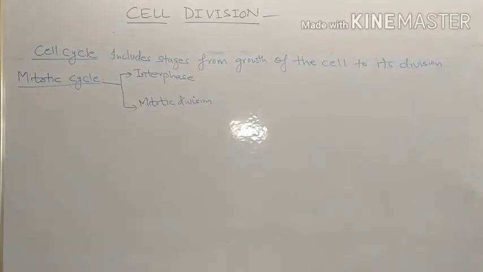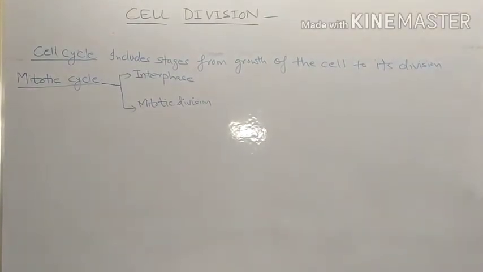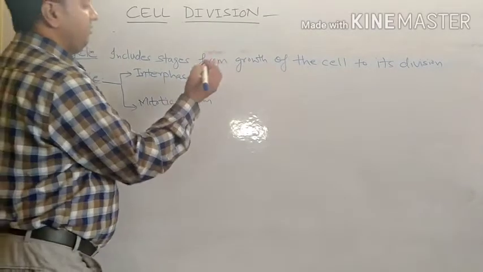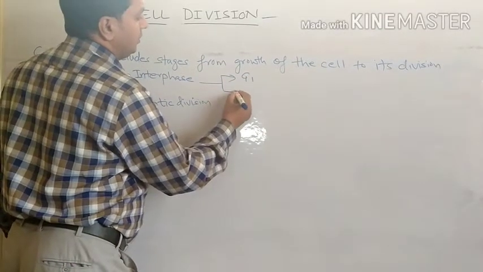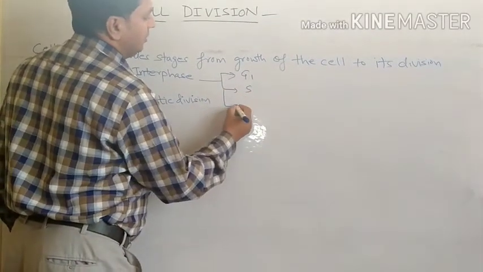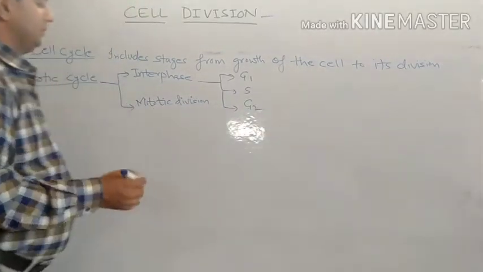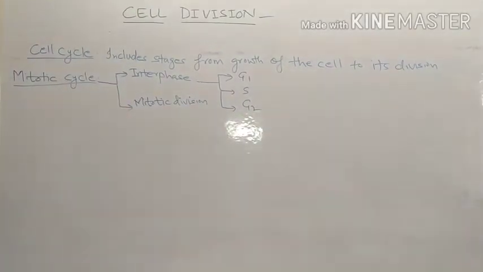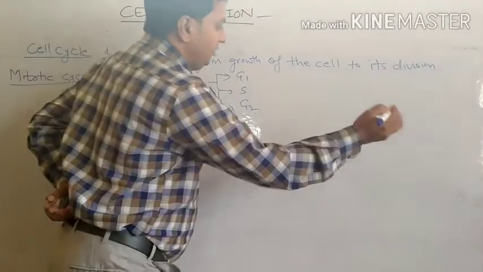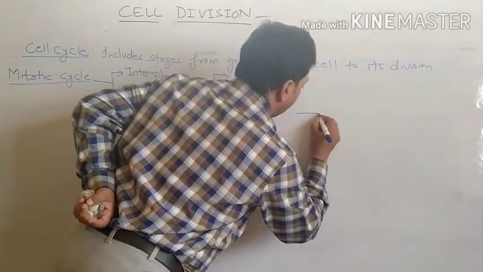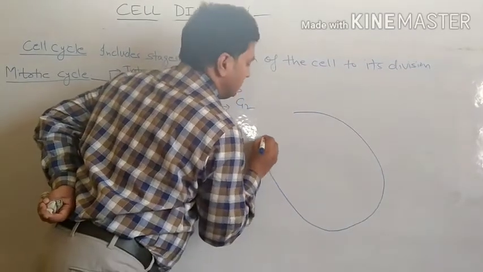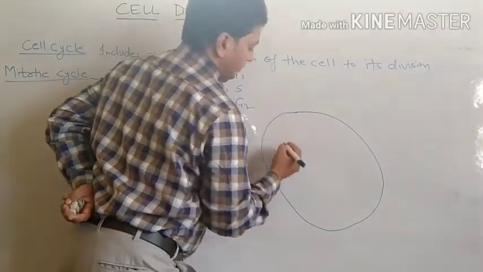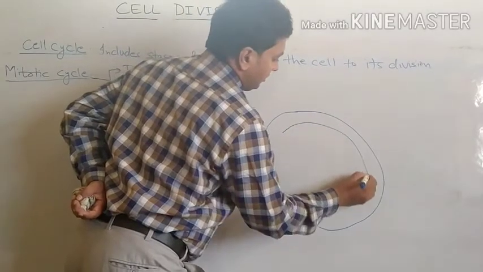Interphase has three stages. First is G1 phase, growth 1. Second is synthetic phase. Third is G2 phase. And mitotic division comes after that. So in this way we can draw the mitotic cycle.